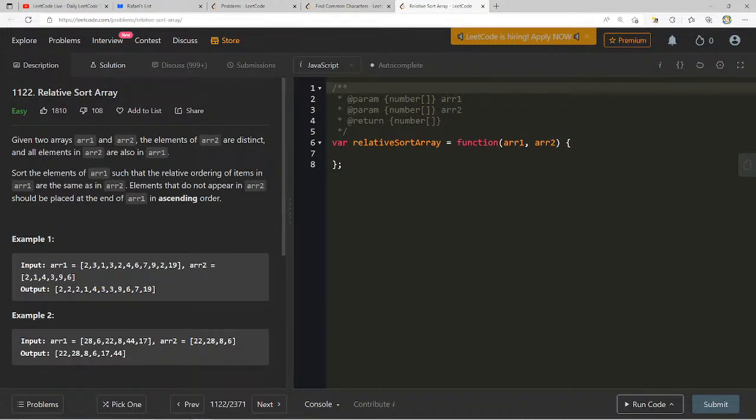All right, relative sort array. Given two arrays R1 and R2, the elements of R2 are distinct, and all elements in R2 are also in R1. Sort the elements of R1 such that the relative ordering of items in R1 is the same as in R2. Elements that do not appear in R2 should be placed at the end of R1. Okay, given two arrays, elements of R2 are distinct, and all elements in R2 are also in R1.